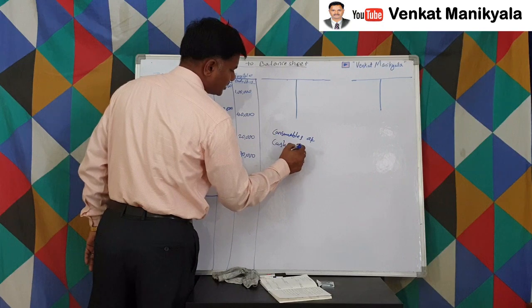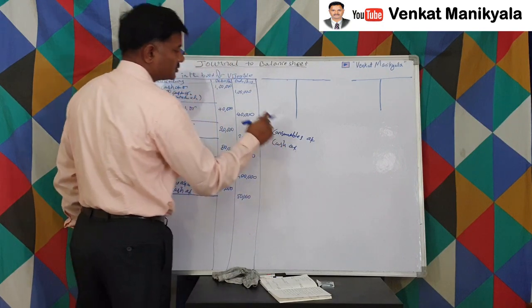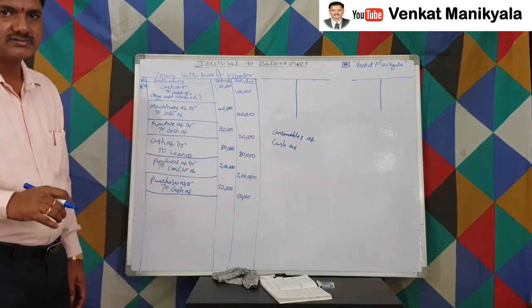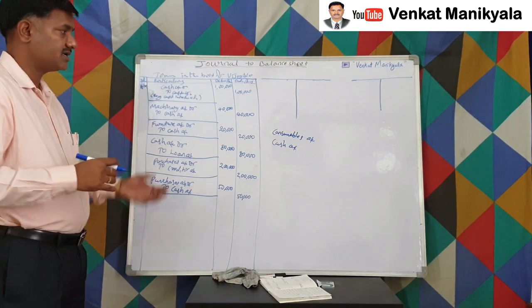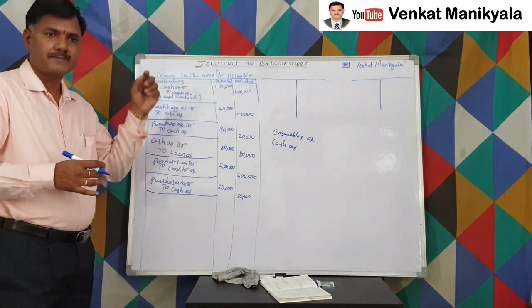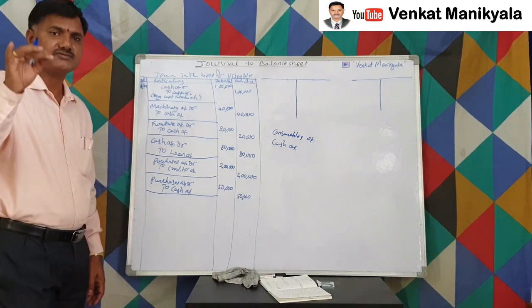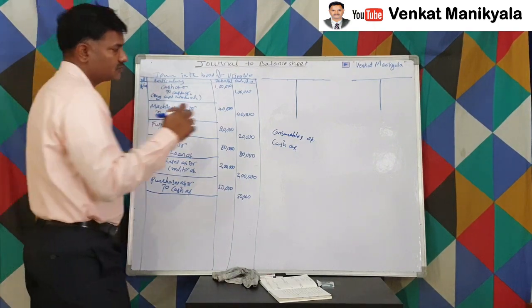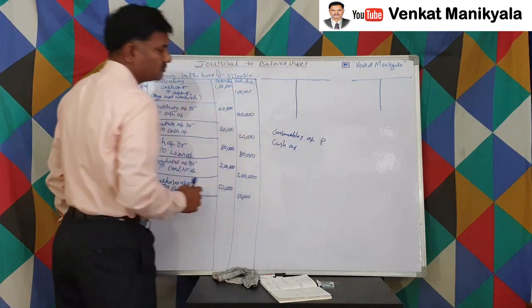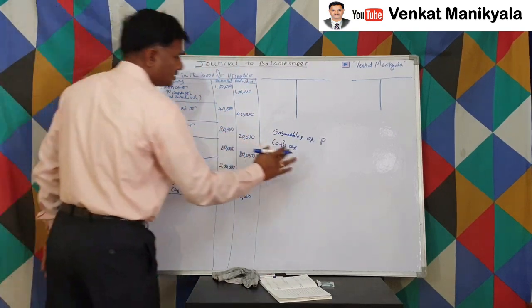So consumables account and cash account. Consumables account comes under which classification? It's neither a real account nor a personal account, so it's a nominal account. Consumables is one of the expenses required in the business, right?